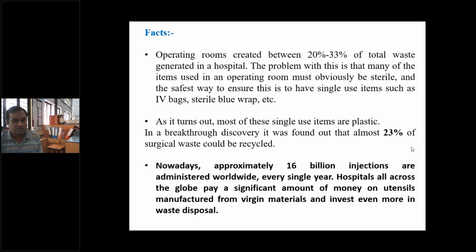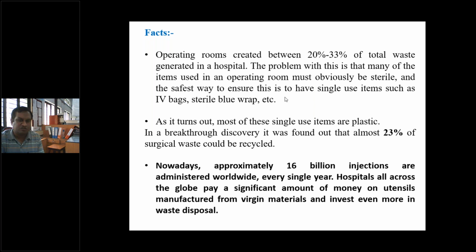So some facts: operating rooms create between 20 to 33% of the total waste generated in hospitals. The problem with this is that many of the items used in the operating room must obviously be sterile.